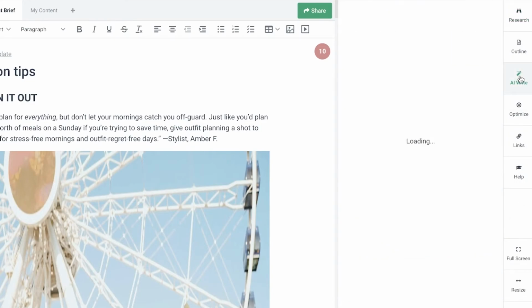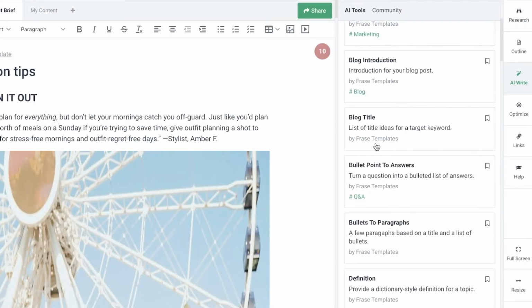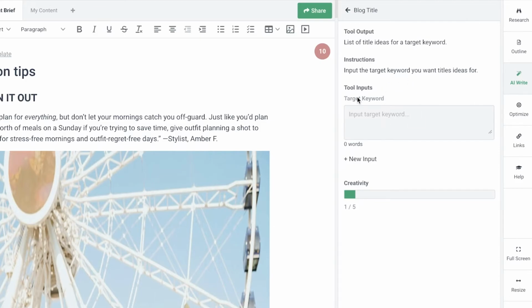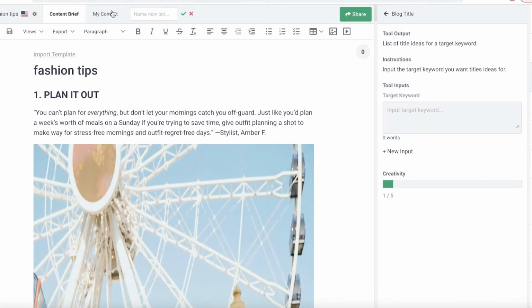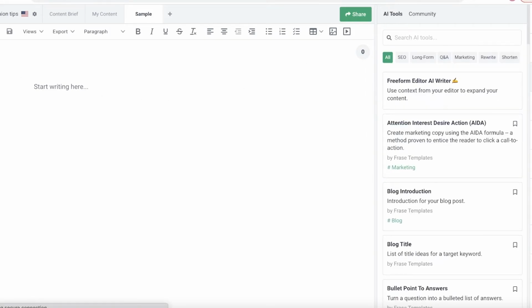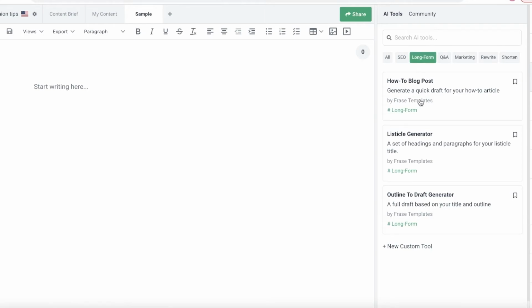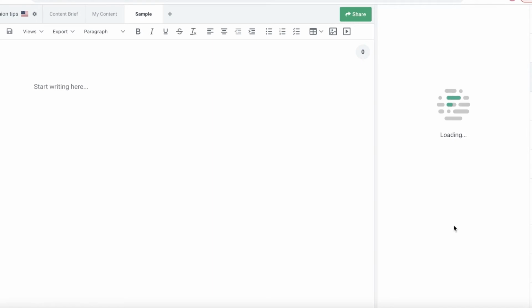Then on the next section, you can click on AI Write. And then once you have done that, let's say that I want to add a blog title. So you can input the target keywords and begin writing. So let's say I want to go ahead and open up a new tab, and I will name this sample. And in the sample section, I'm just going to remove any information, and I will simply go into AI Write, and then I'm going to go into long form, and I just want a listicle generator. And the topic that I want to create a listicle on is fashion tips, and that is it. So I'm going to click on Run Template over here.